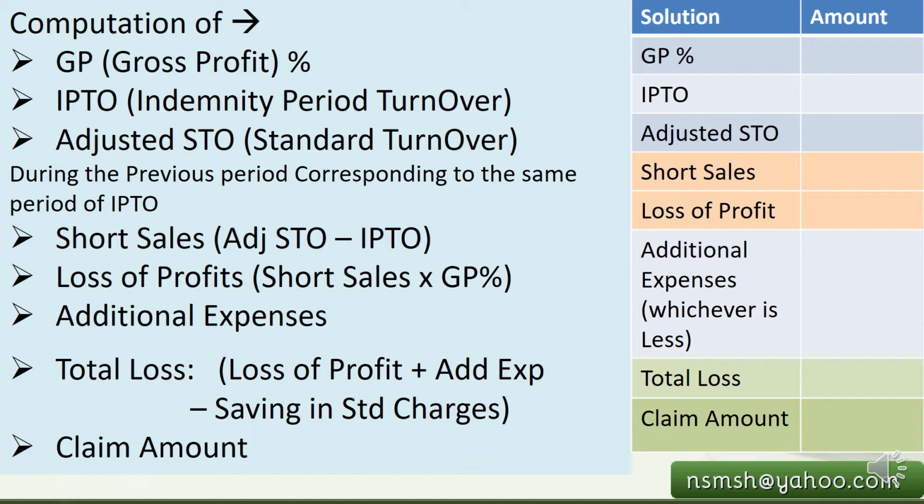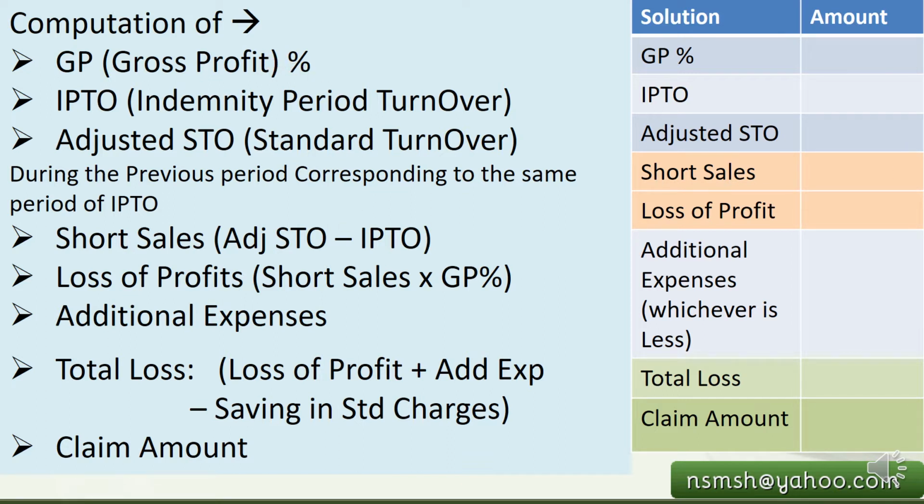Supposing the indemnity period is 4 months, we have to take the exact same 4 months duration from the previous period immediately preceding the damage, when the incident occurred. Short sales is a simple computation: it is the adjusted standard turnover minus IPTO, the indemnity period turnover. And loss of profits is also a simple calculation, based on the short sales, applying the gross profit percentage that we calculated in the first step.